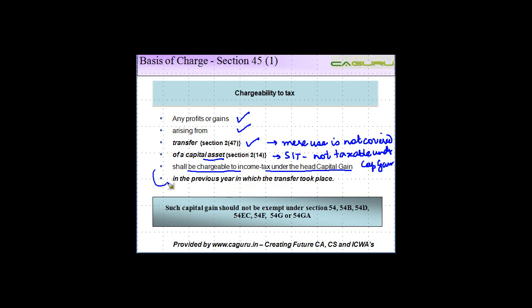And when, in the previous year in which the transfer took place, exceptions are discussed subsequently, and such capital gain should not be exempt from tax. If they are exempt, then basically you need to allow for that exemption if you satisfy all those conditions.